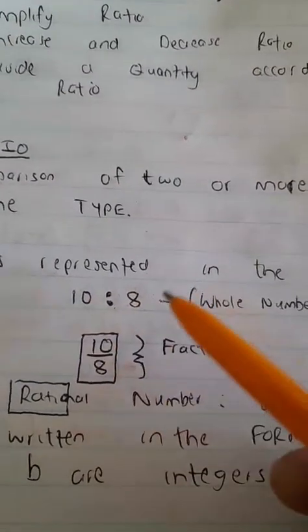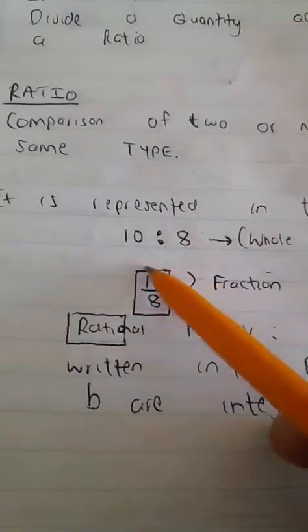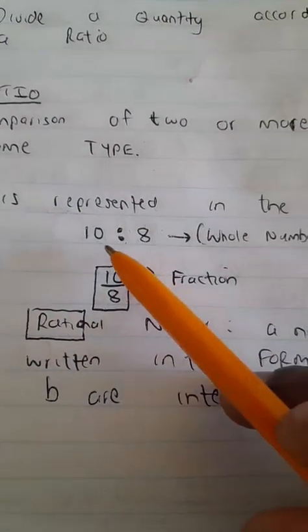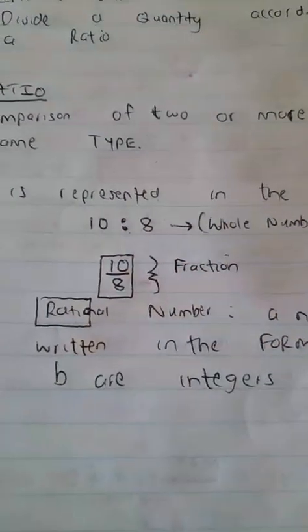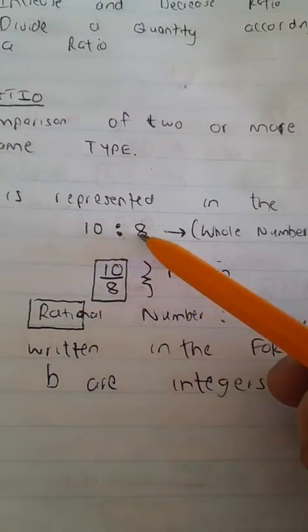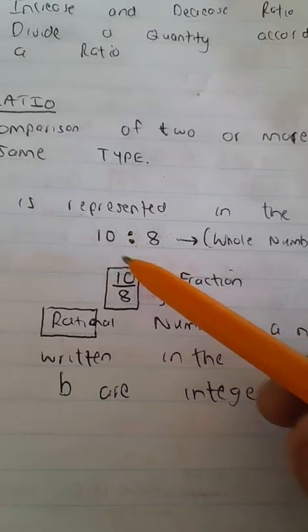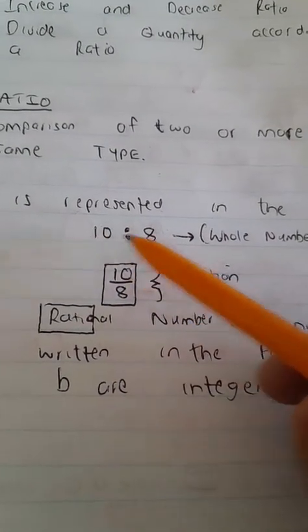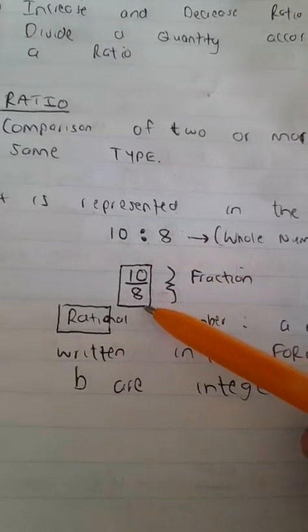This is a ratio. A fraction is also another way in which we can represent a ratio of two quantities, in the order 10 in the numerator, 8 in the denominator, from left to right, top to bottom.